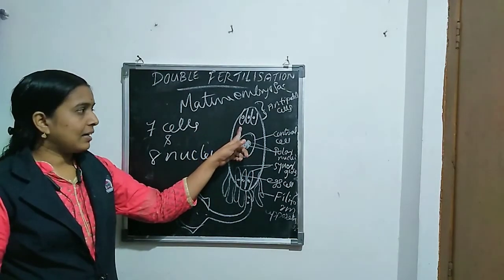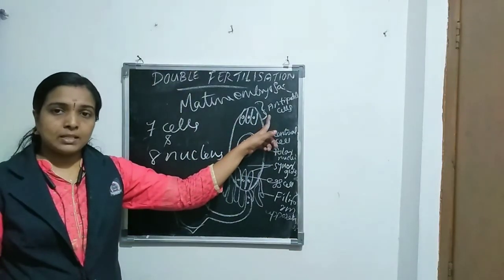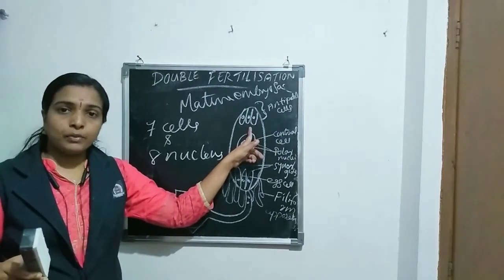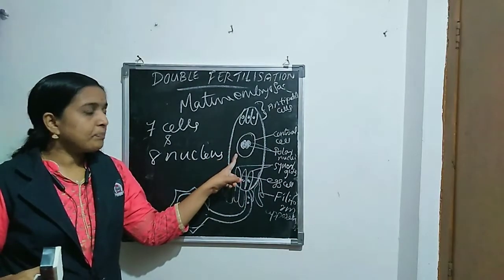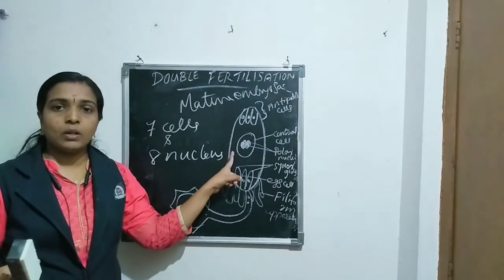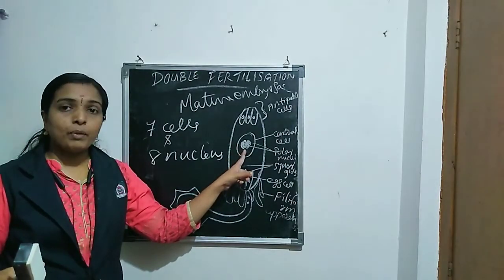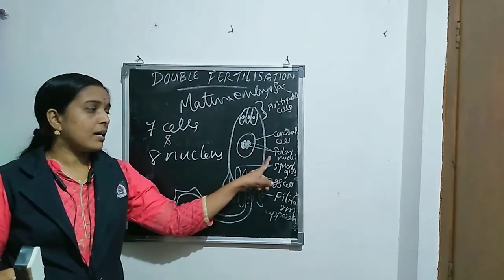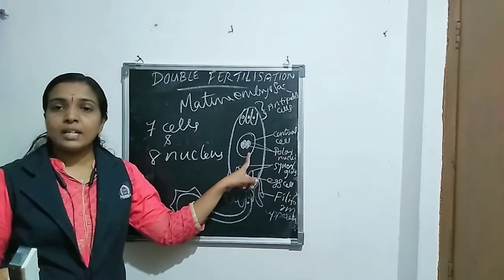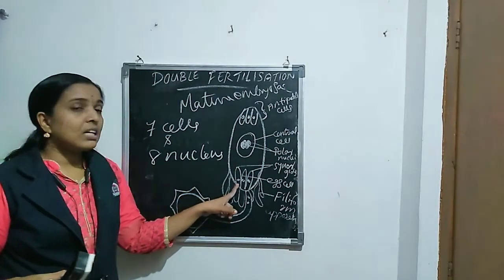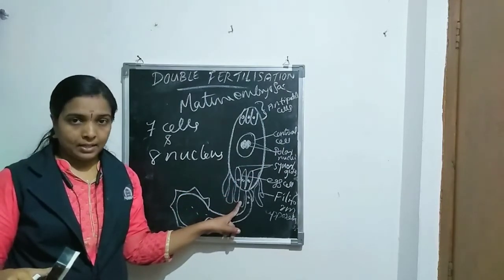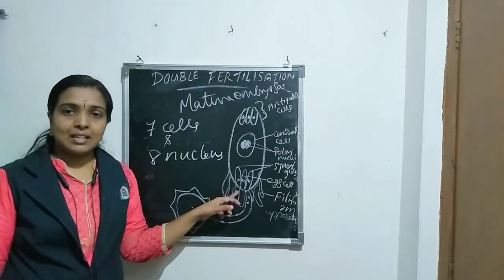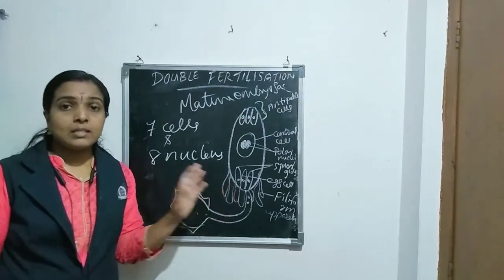Here 3 cells are there. They together are known as antipodal cells. Antipodal cells are usually situated at the chalazal end or basal part of the embryo sac. Then next there is a cell at the center called the central cell. It has 2 nuclei. These nuclei together are known as polar nuclei. They are also known as the secondary nucleus. Then 3 cells are there at the micropylar end. There is an opening, the micropyle. At the micropylar end, 3 cells are situated. They are together known as the egg apparatus.